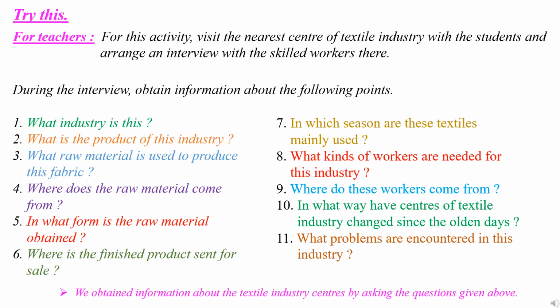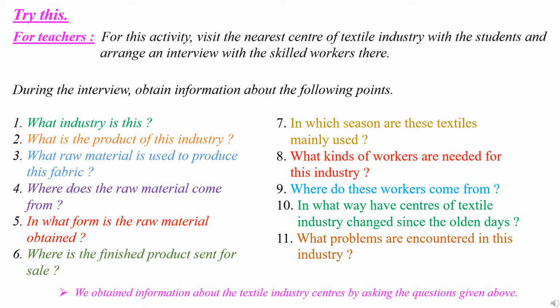Then the eighth one, what kinds of workers are needed for this industry? The ninth one, where do these workers come from? Then tenth is, in what way have centers of textile industry changed since the olden days? Then eleventh, what problems are encountered in these industries?